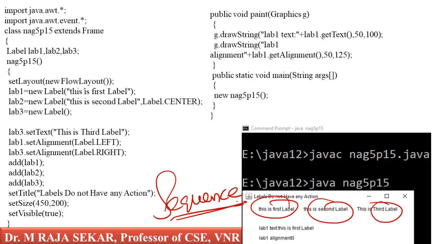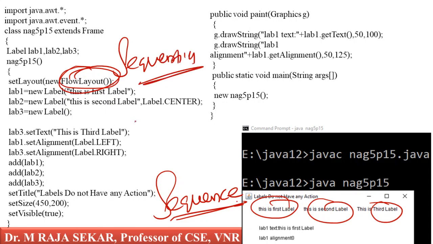How are you achieving this? By using this particular layout, flow layout. Flow layout is used to add the labels in sequential manner, one after the other. You can add labels one after the other, isn't it? It is simple and straightforward.